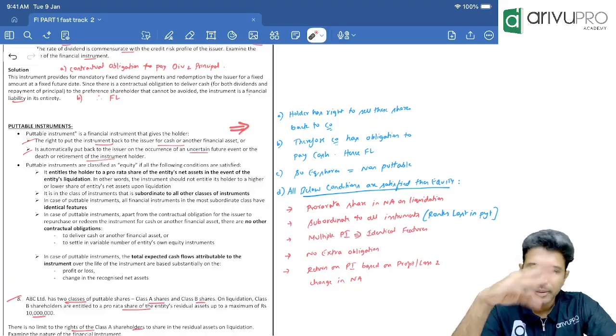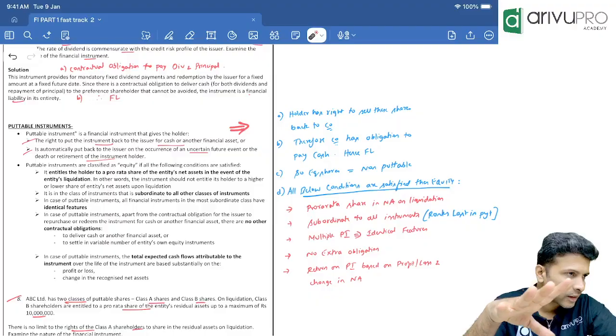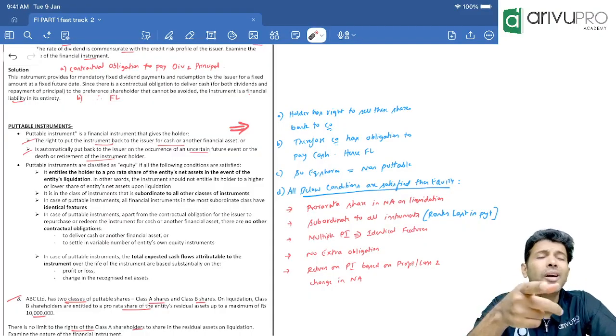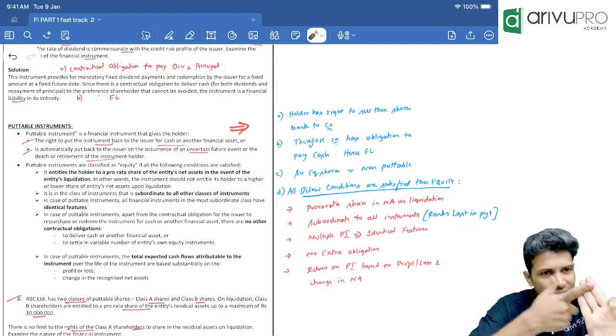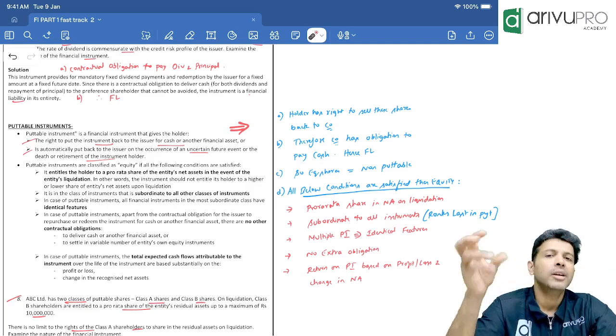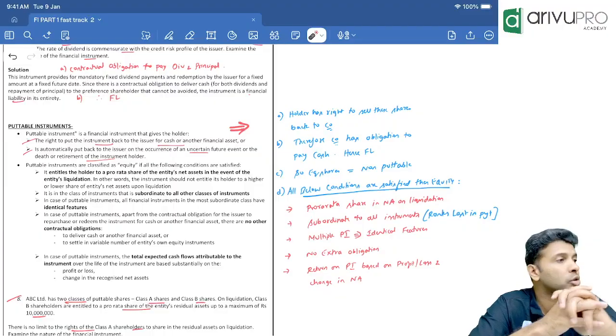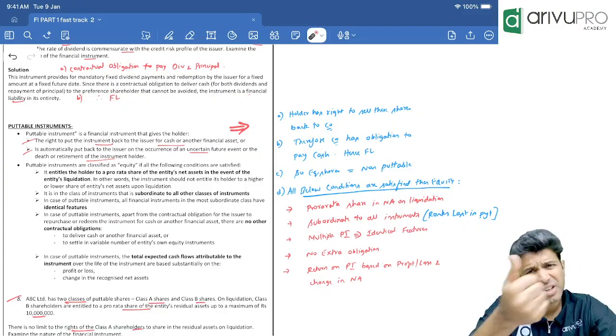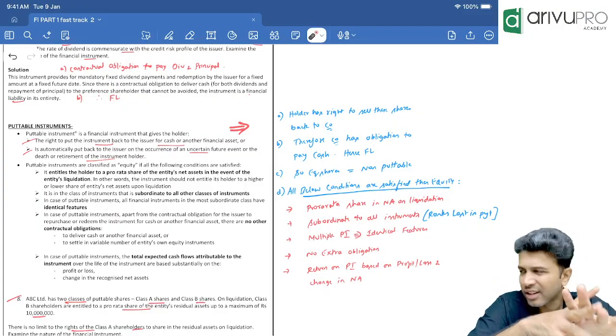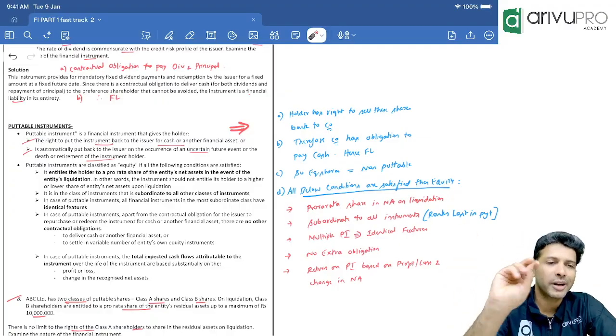Now, putable instrument means one obligation is already there. Other than that one obligation, no extra obligation should come on the company's head. That is one. Fifth one, the return for the putable instrument holder should be either based on net profit or changes in net assets. If this is the case, then you will classify the putable instrument as equity, otherwise no.